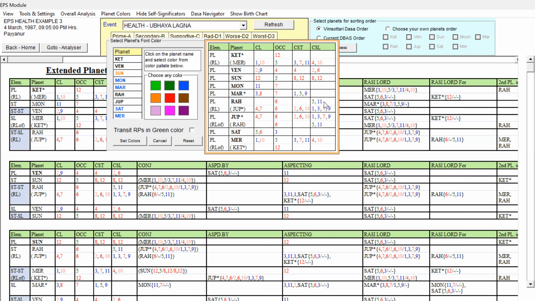Then Rahu, occupant of the 6th house, but with 5 and 11 cuspal star lord. It represents Jupiter: 4, 7, 6, 2, 6, 10. Some unfavorable houses are present, but not strongly unfavorable. Jupiter is the Badhaga Lord for Virgo Lagna, but also has 1, 3, 9 cuspal sublord, favorable houses. Since Rahu is moving towards 5 and 11 with the support of 1, 3, 9, Rahu also can be given blue color. Blue in this chart means it has got favorable grouping along with some weakness.